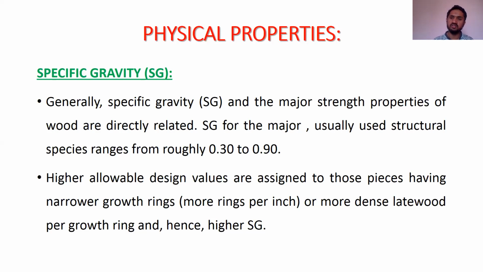That's why the annular rings will be far from each other, because based on the annular rings we predict the age also. If the rings are far from each other and the thickness of the timber is more, then the age is less and it has grown faster. And then the strength, weight, and specific gravity of the timber will be less. That way we have discussed those things in specific gravity.